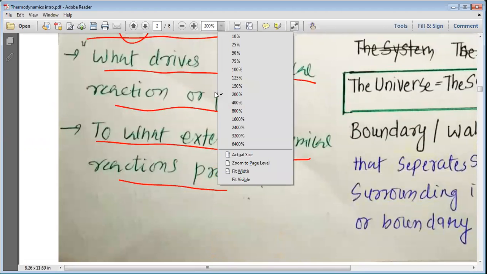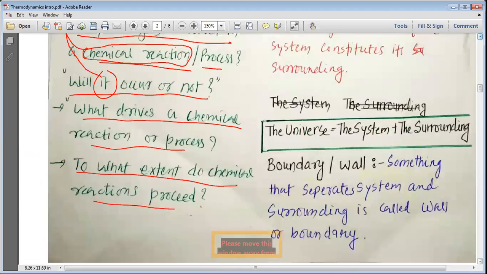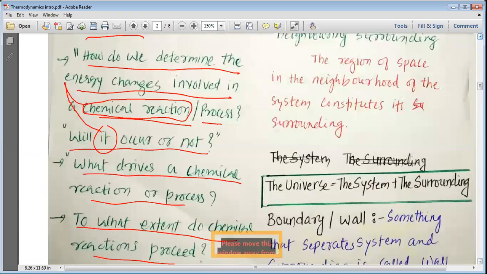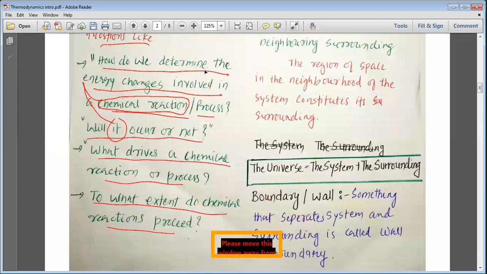These are the four questions of our interest, whose answers we are going to find during our complete discussion, my dear students. How do we determine the energy changes involved in the chemical reaction? Will the chemical reaction occur or not? What makes the chemical reaction happen, what makes it proceed, and to what extent does the chemical reaction proceed?